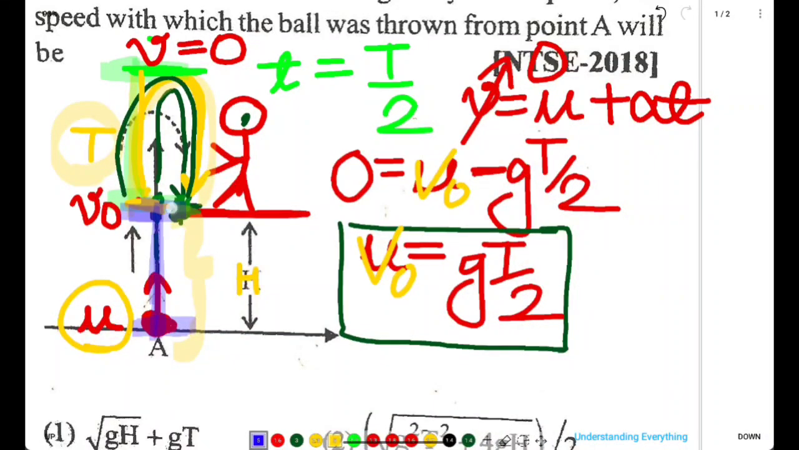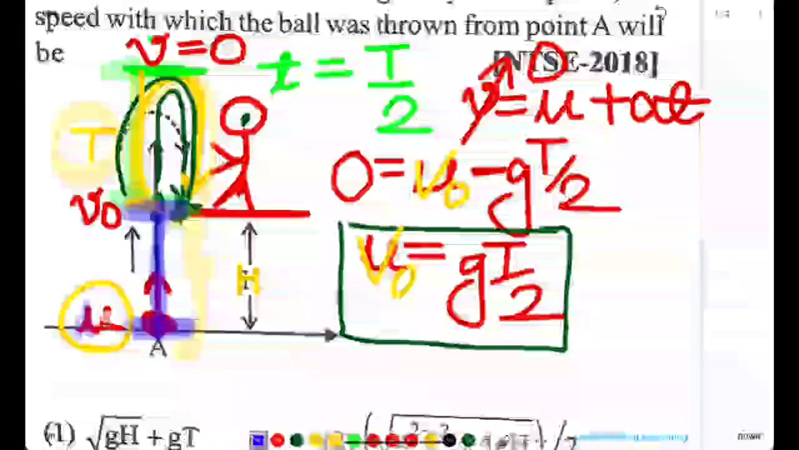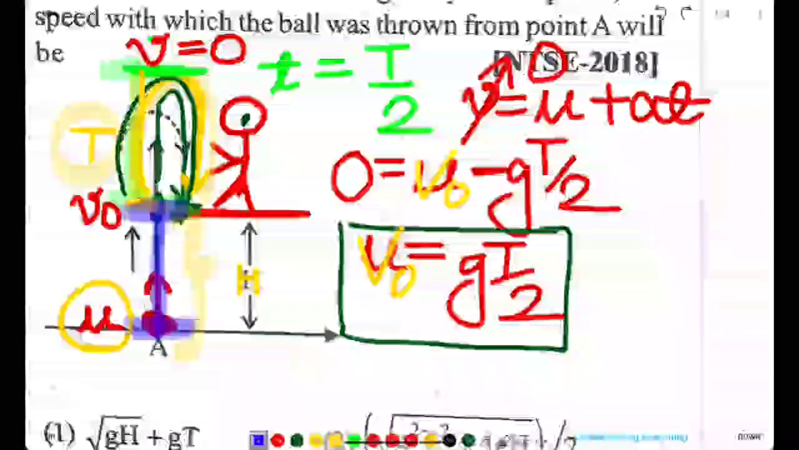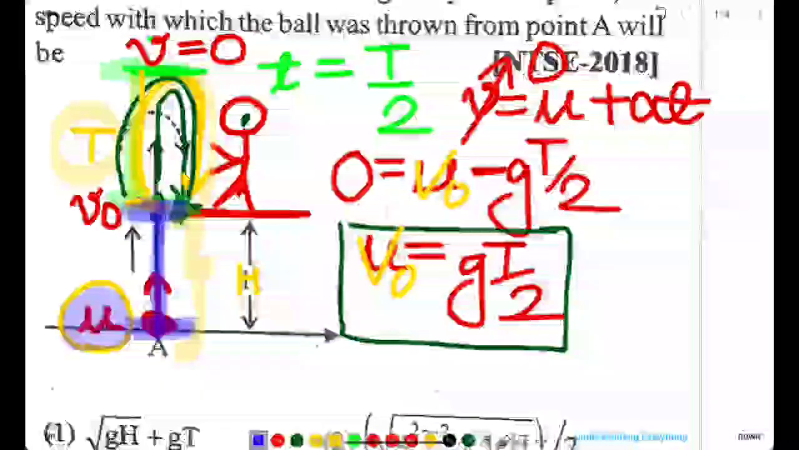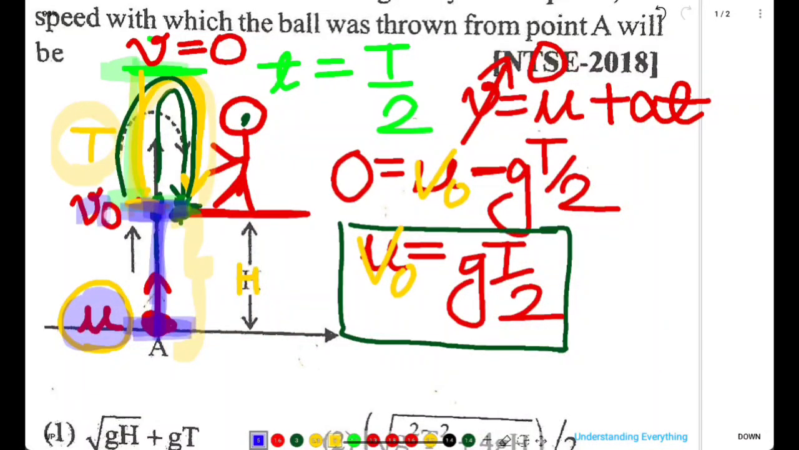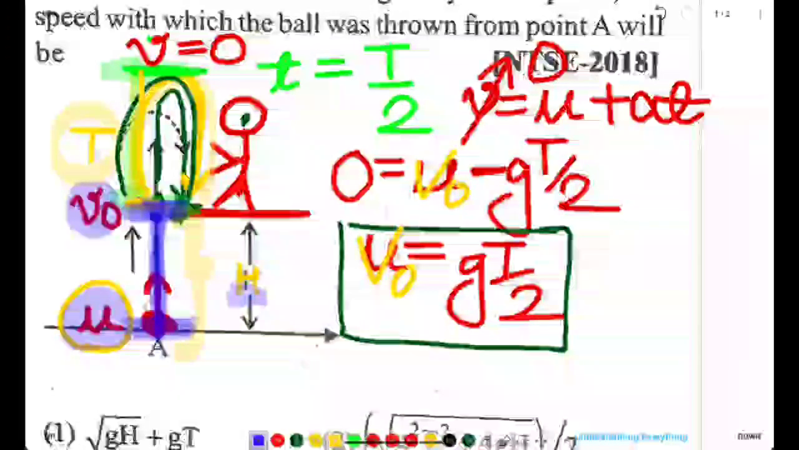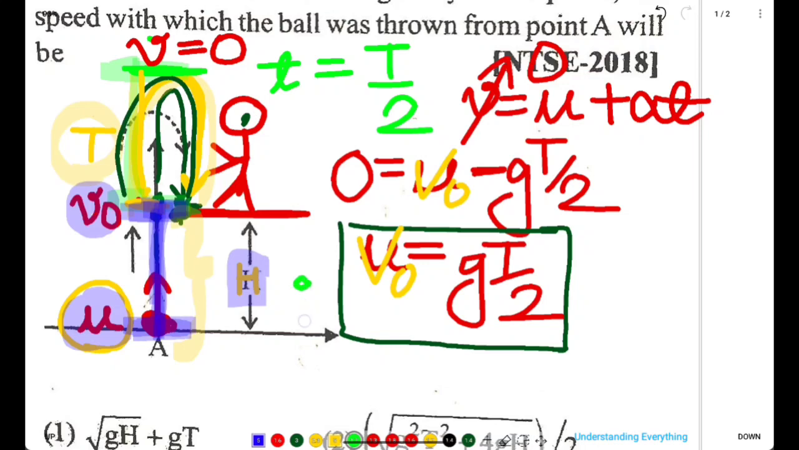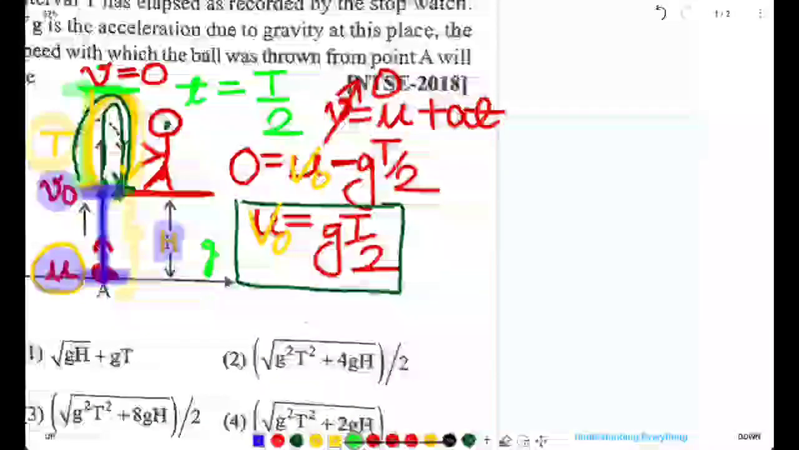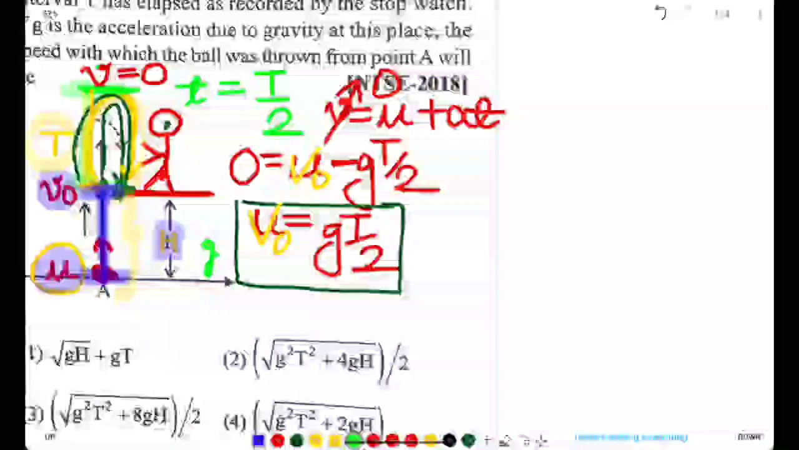So from this to this point, if we consider the motion, we have the initial velocity u, and the final velocity is v naught for this motion, and height is h only, acceleration due to gravity would be g only. So we'll apply the third equation of motion since time is not given. So applying the third equation of motion, we will get